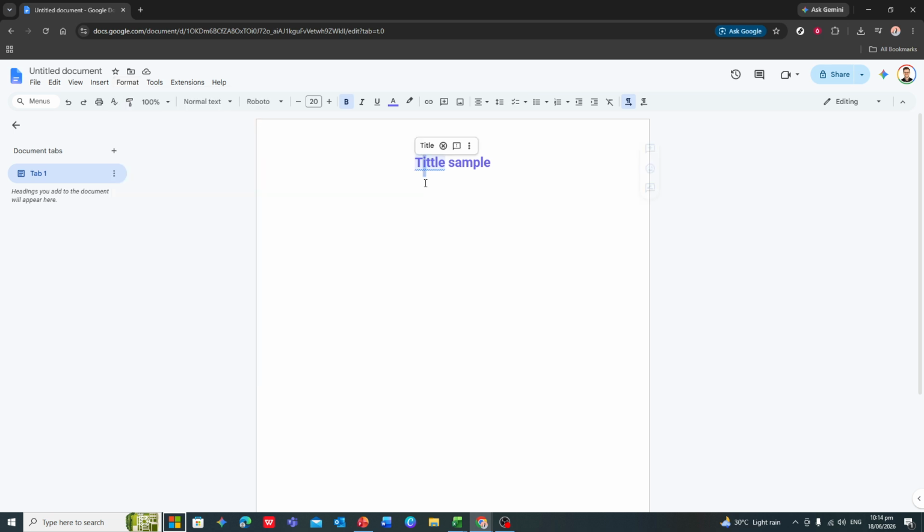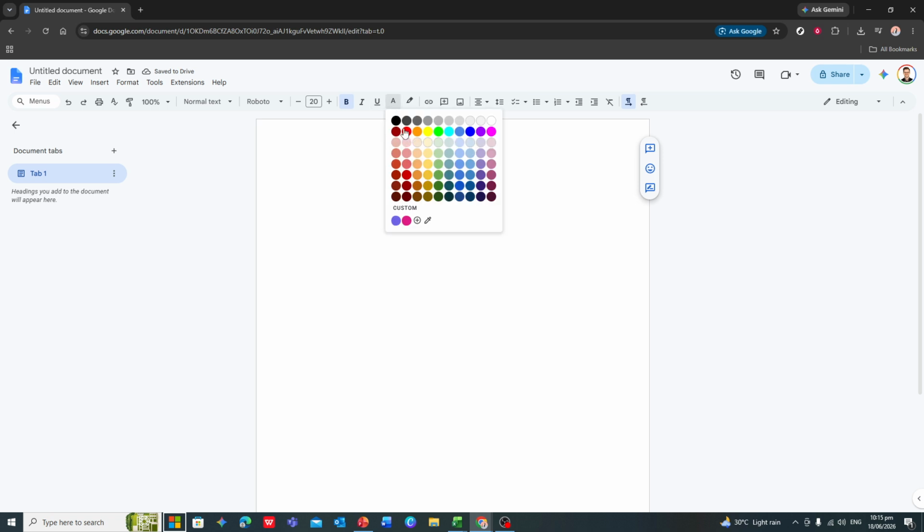You can now change the font, size, or style to make it stand out more. For example, you might increase the font size, make it bold, or choose a different font to create a proper cover page. All of these formatting changes will keep the text in the middle of the page.